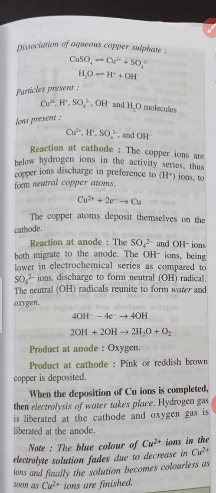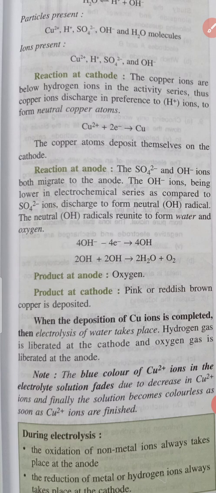Now children, here we have to note one thing, that copper sulfate solution is blue in color. We already have studied the colors in acids, bases and salts. So the blue color of copper ion in the electrolyte solution fades due to the decrease in copper ion, and finally the solution becomes colorless as soon as the copper ions are finished. So we see in this electrolysis, when we are using the platinum electrodes, that the blue color of copper ion fades and it becomes colorless.